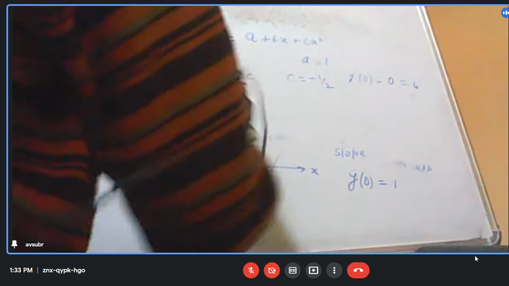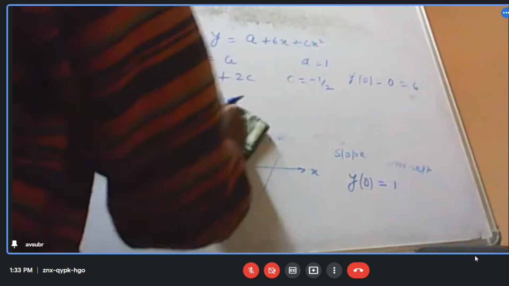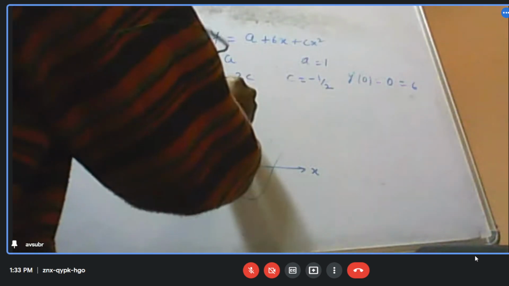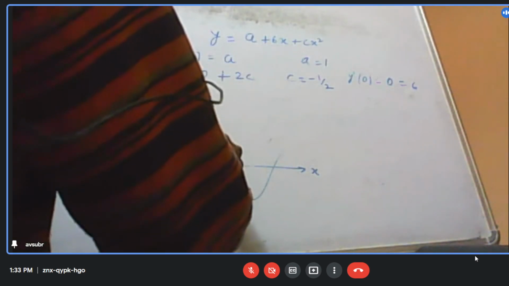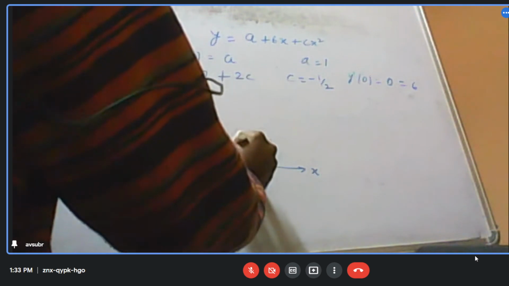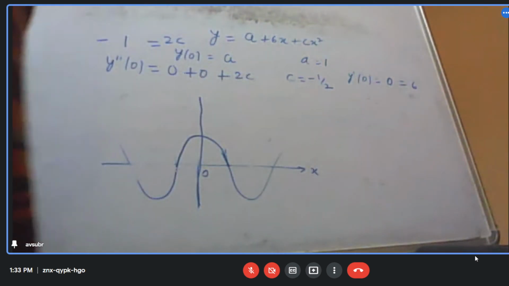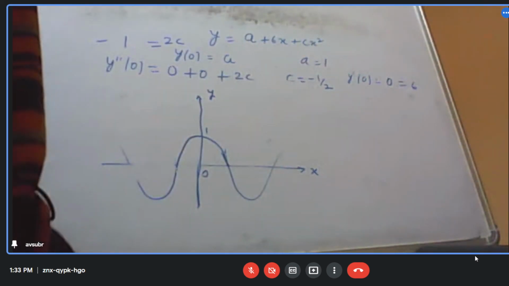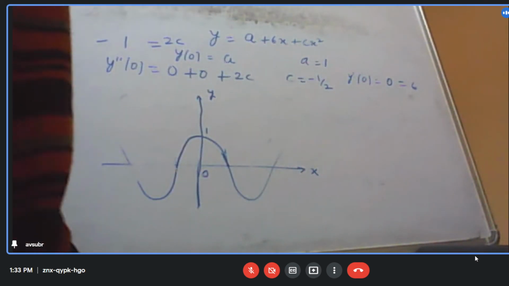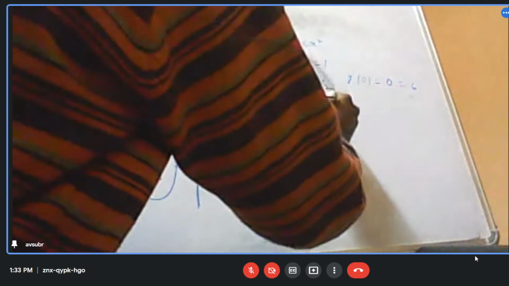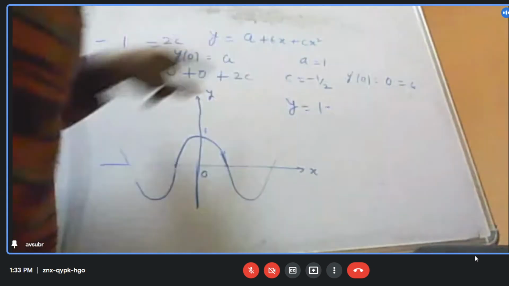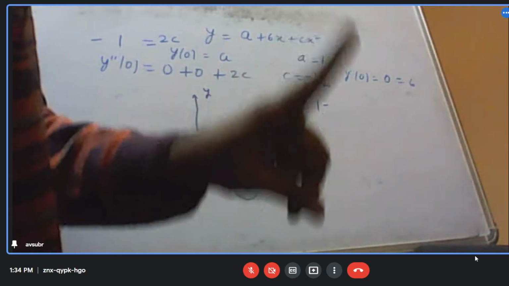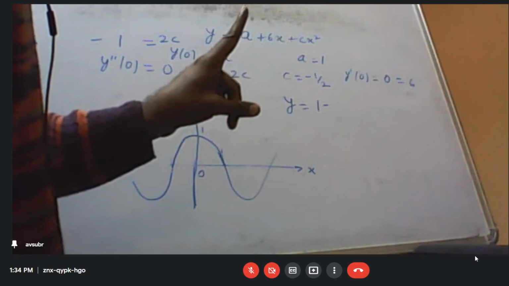So now, with this amendment, what I find out is that my equation becomes y is equal to 1 minus... Sir, minus 1 is equal to 2c, I didn't understand.